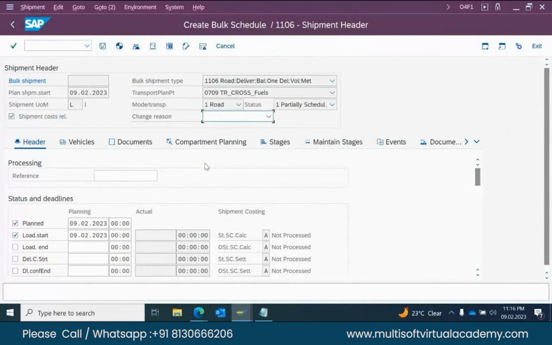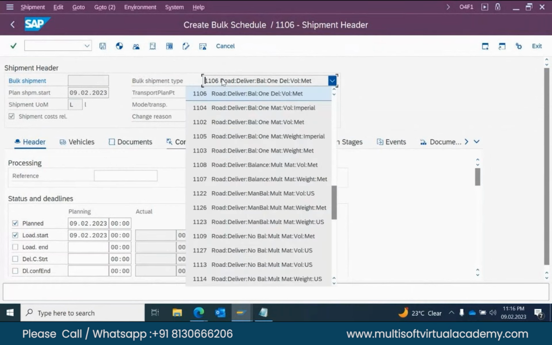So this is the scheduling page, and this is very important. You mentioned the scheduling document type and shipment type. What does that number indicate, sir, 1100? Double one zero six. It's a road delivery. We use double one zero six for all of this. This is the road delivery.